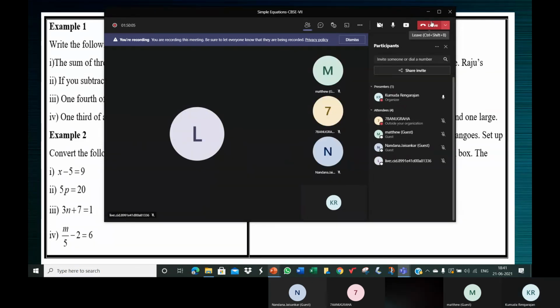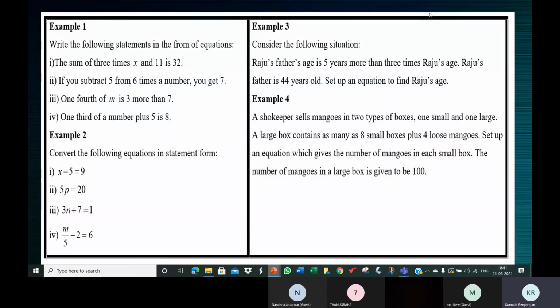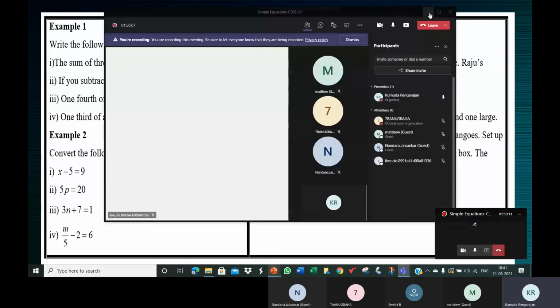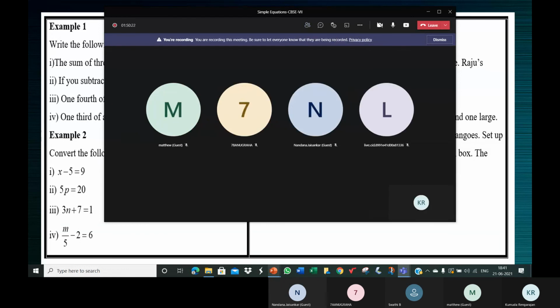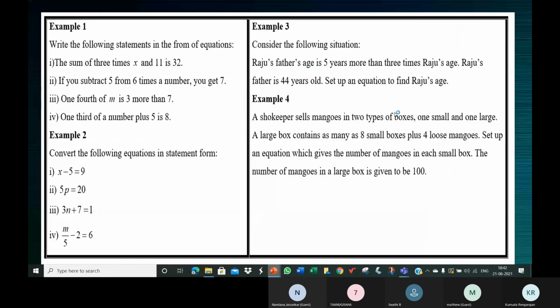So if in one small box there are 7 mangoes, then in 8 boxes there'll be 8 into 7, 56. Similarly, if in one small box there are X mangoes, in 8 boxes it will be 8X.